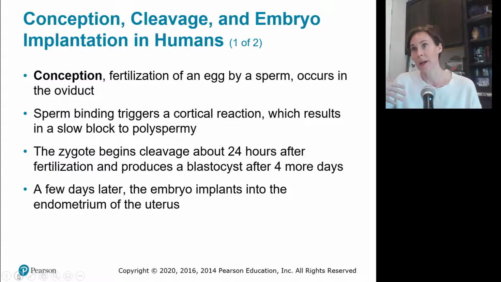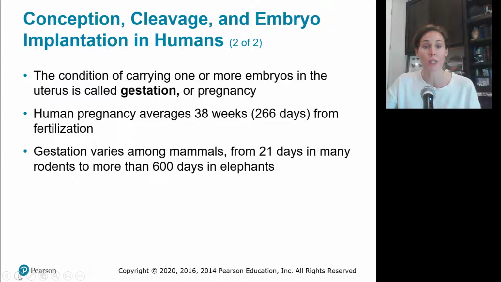So, when is life forming? That's a good question to ask because the zygote, should everything go right, will become a human, right? So is it at the point of conception, or is it after it goes through gastrulation or organization, the development of organs? A few days later, the embryo will implant into the endometrium of the uterus where it will stay and develop.